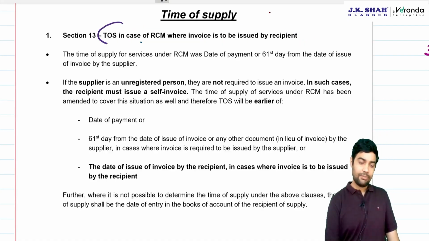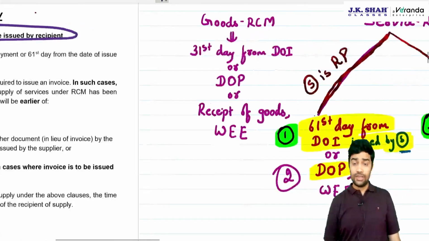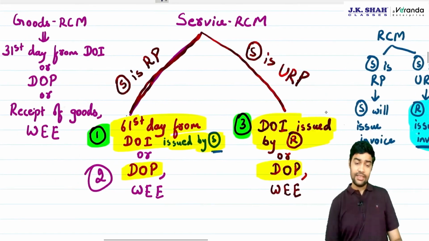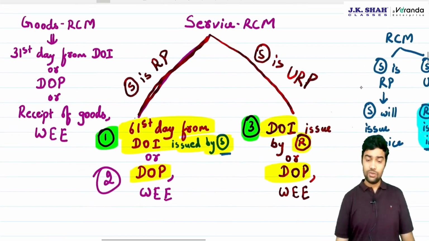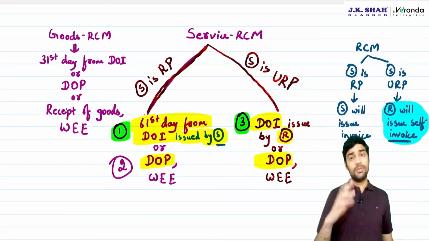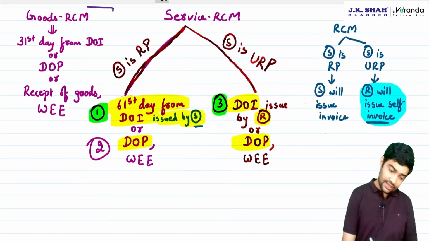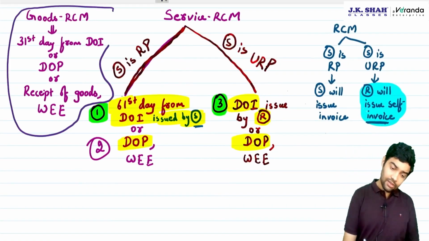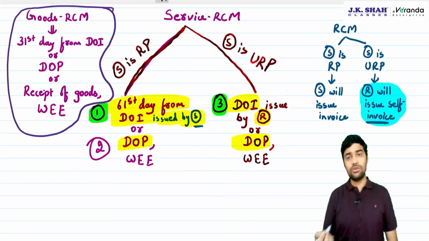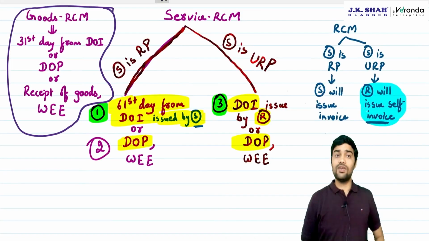Sir, has there been a change in section 12? No. Surprisingly, only 13 has changed. There is no change in 12. 12 remains as it is. 12 meaning, sir, goods RCM even today remains as it is. But, sir, in goods RCM also, recipient will do a self-invoice.